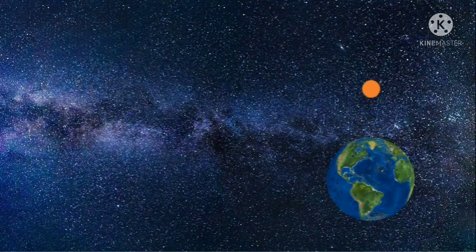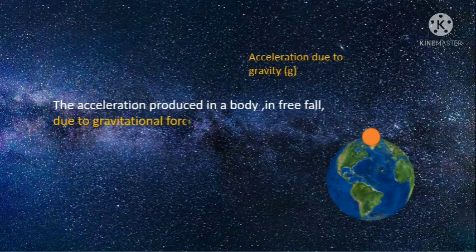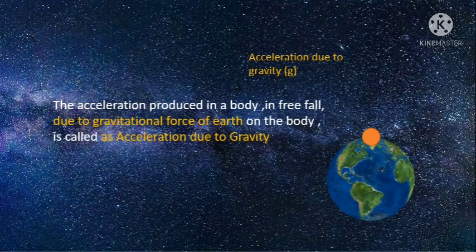Similarly, when we drop an object from certain height, the Earth is exerting continuously the force of gravity on it. So when there is unbalanced force of gravity continuously acting on an object, this implies the object is under acceleration, and this acceleration is called as acceleration due to gravity. So acceleration produced in a body in free fall due to gravitational force of Earth on the object is called as acceleration due to gravity. It is denoted by letter g.